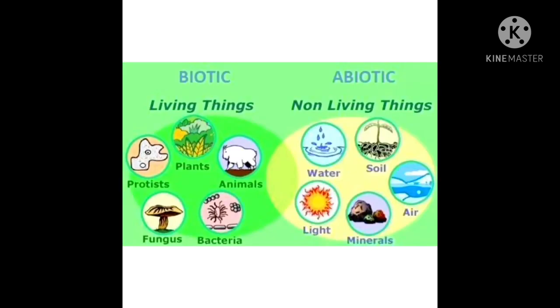Natural resources are further subdivided into two groups, biotic and abiotic. The living things that come in biotic are, for example, protists, plants, animals, fungi, and bacteria. Non-living things are water, soil, air, minerals, and light.